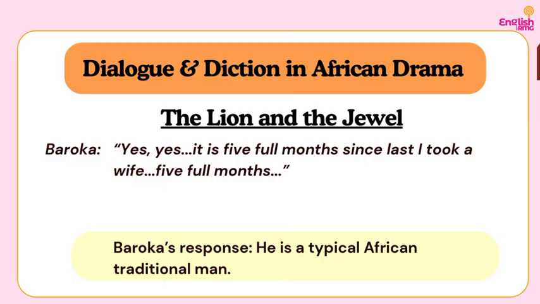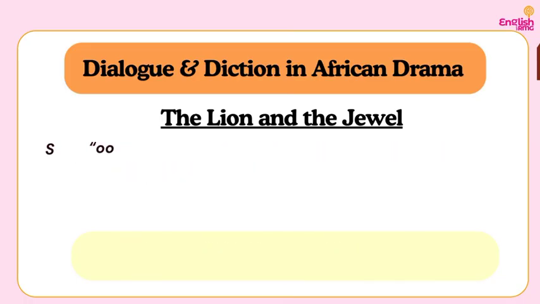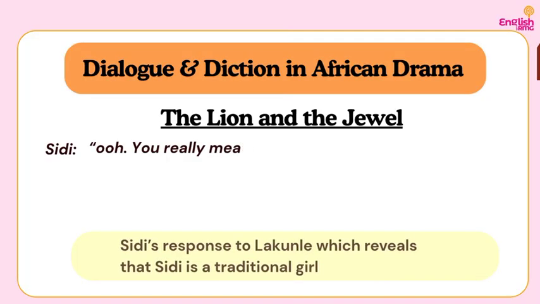5 full months. So for a character to say this, you can already tell that this person is a polygamist. Africans are known to be polygamous. Do you understand? But for Baroka to say this, Lakunle, who is depicted as a symbol of modernity, should not have this kind of lines. So it is an intentional effort, which has to be consistent with the purpose that the author is trying to portray.